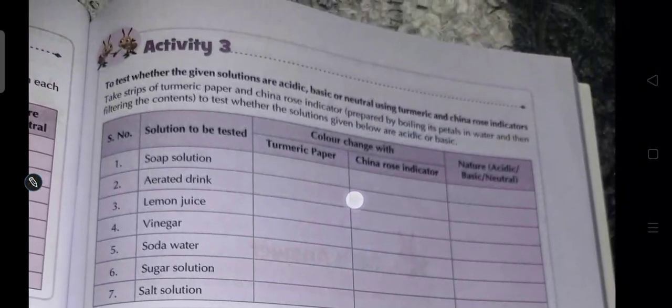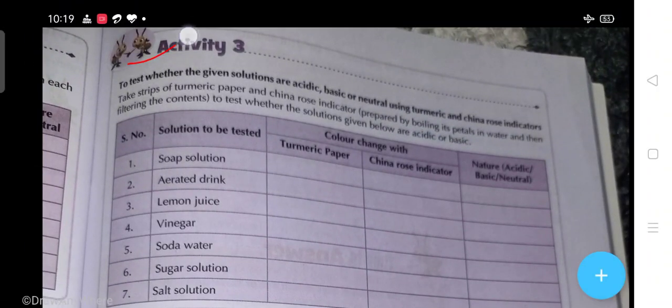Now students, activity number 3: to test whether the given solutions are acidic, basic or neutral using turmeric and China rose indicators. One by one you will take a strip of turmeric paper and China rose indicator prepared by boiling petals in water and filtering the contents.